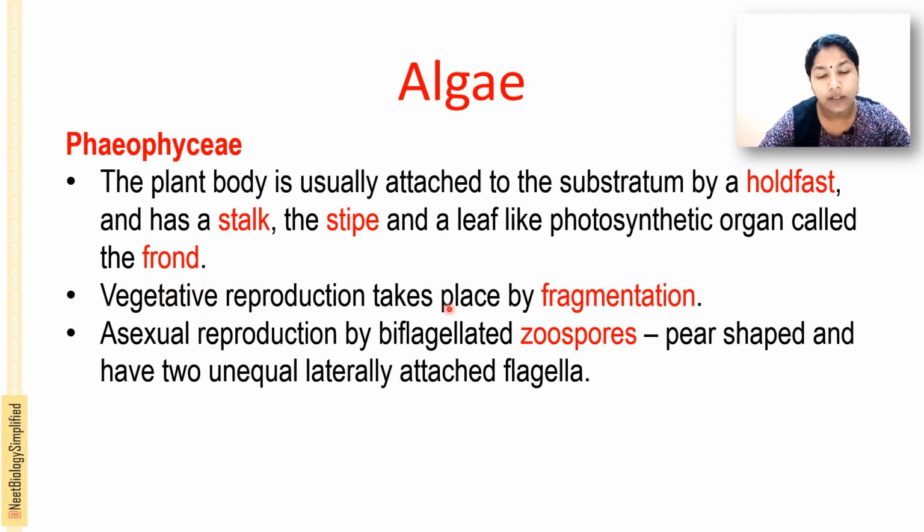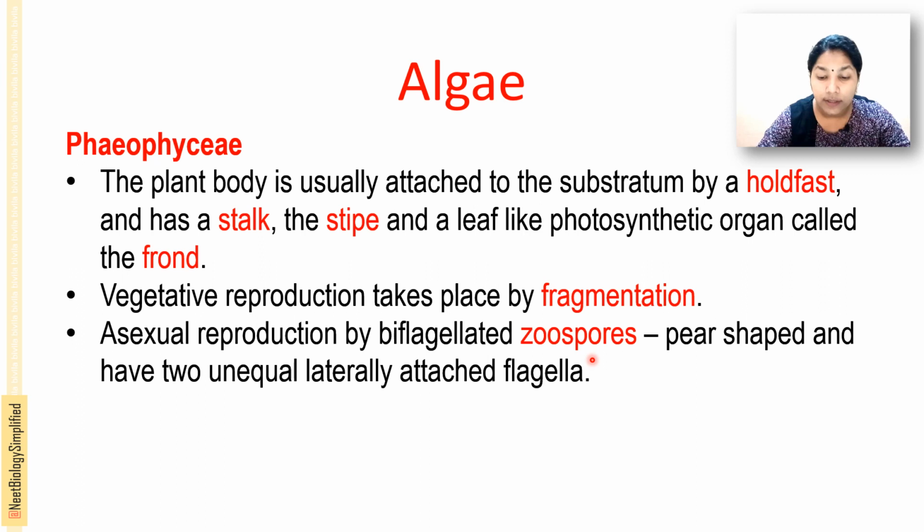Vegetative reproduction takes place by fragmentation. Asexual reproduction is by biflagellated zoospores. Here also zoospores are present, as in Chlorophyceae. Biflagellated means two flagella, or double flagella.